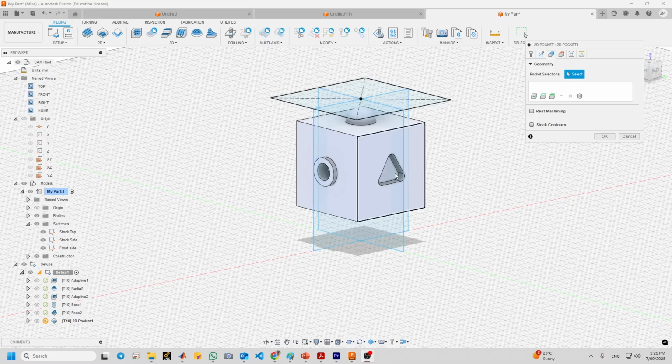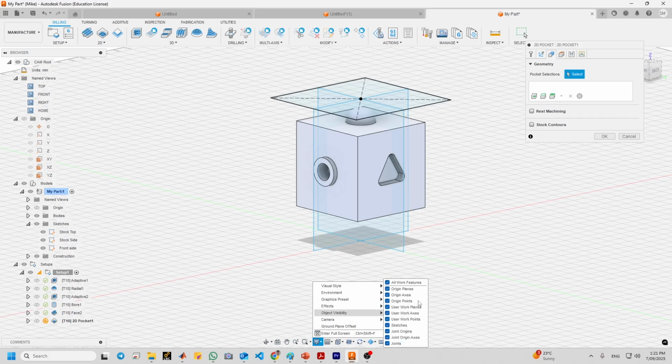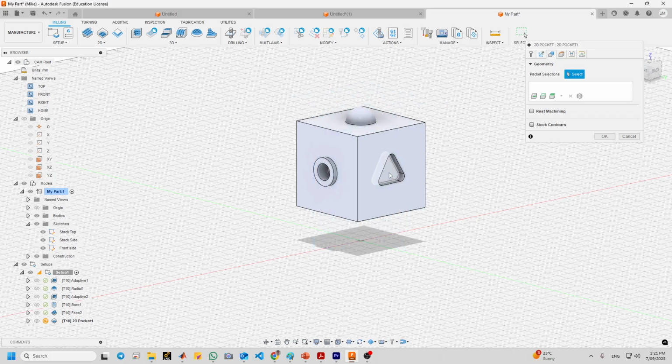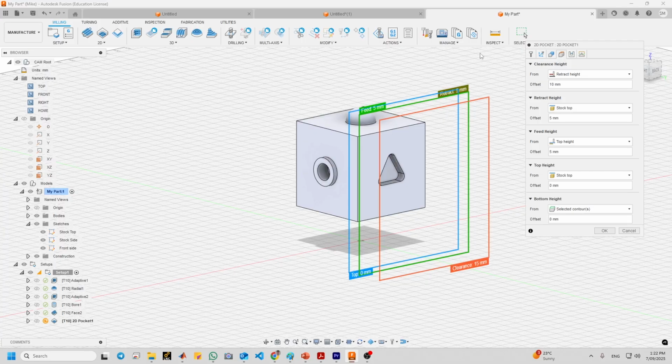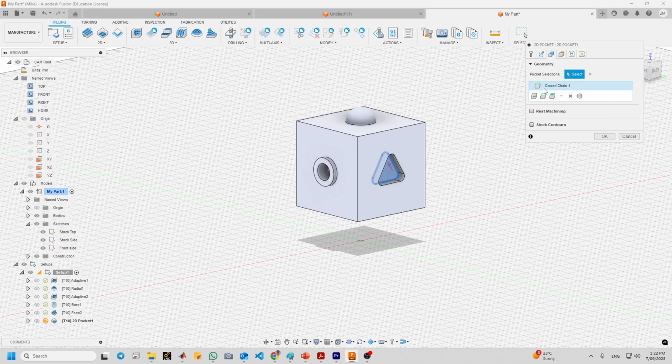so you need to select the bottom edge of the surface. You can go to object visibility, get rid of everything, and now select the bottom edge. And in some cases people can do this, and then it will be a closed chain, and you see the directions. And in the height tabs, actually it's better to select it as a closed chain. Okay, you might try the other way that I said, just click just this face and show me the result later.